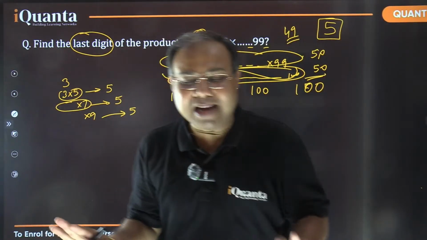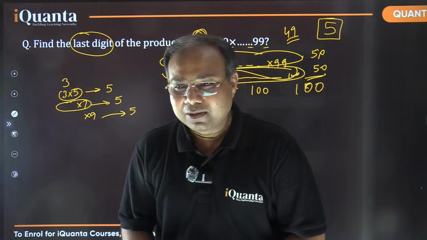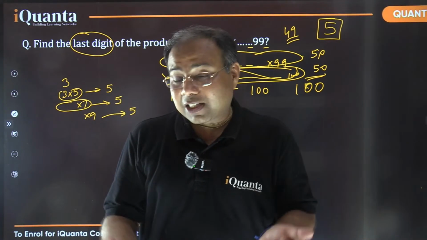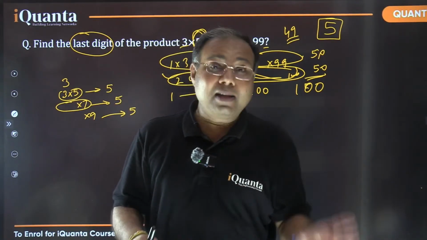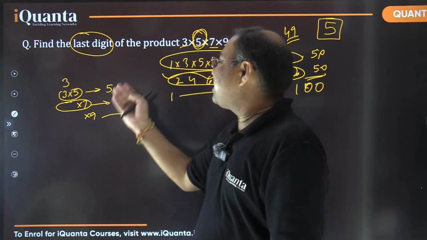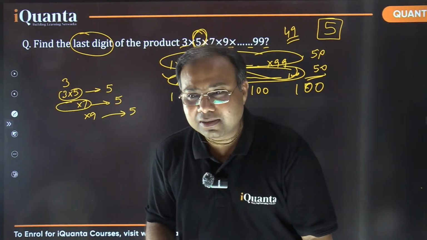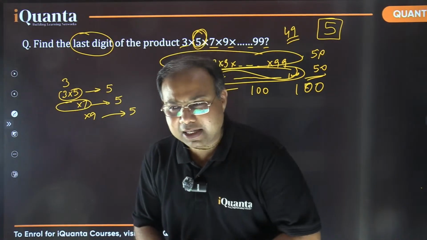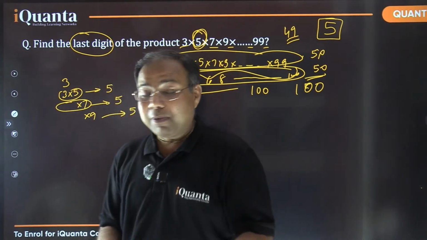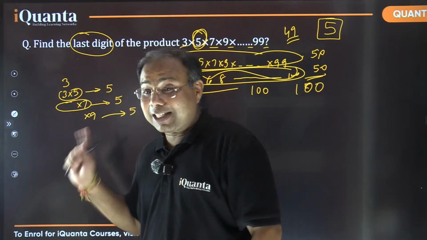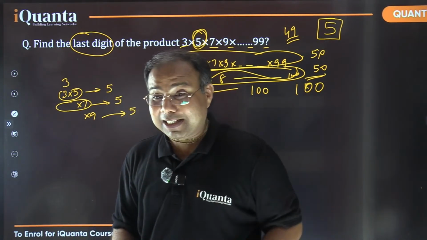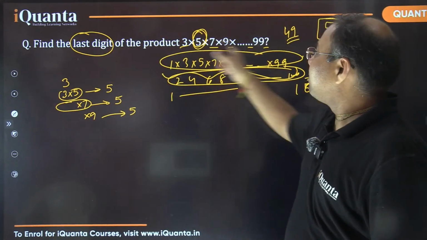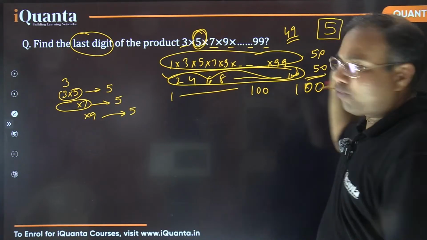That was a simple explanation for this simple question, right? So if you have this knowledge beforehand, you could answer it very fast. But if you have never thought like this earlier, still it is not difficult. We can easily try to find out the pattern here. Is it fine? Is it clear to everyone? Please confirm. By the way, before moving to the next question, I'm going to extend the same question. First confirm, is this part clear? So we have got the last digit of this product of all these 49 odd numbers to be equal to 5. Okay?